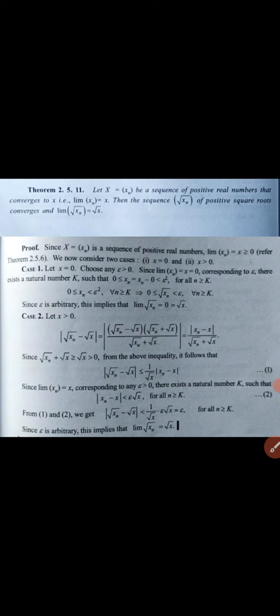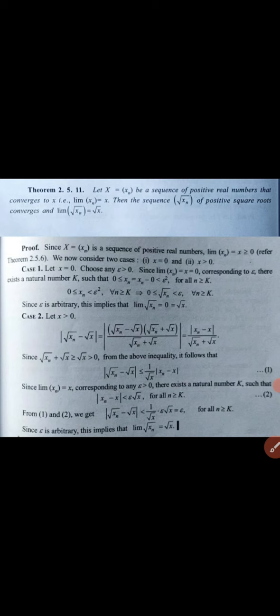And now the second case, let x be greater than 0. So modulus of root xn minus root x would be equal to mod of root of xn minus root x into root of xn plus root x divided by root of xn plus root x. That is, we take the conjugate of modulus of root xn minus root x, which would be equal to mod of xn minus x divided by root of xn plus root of x.